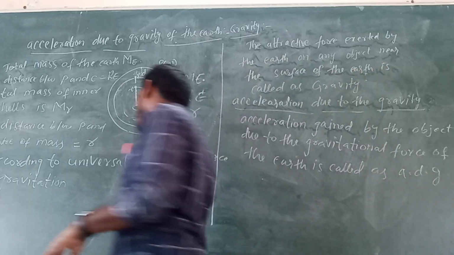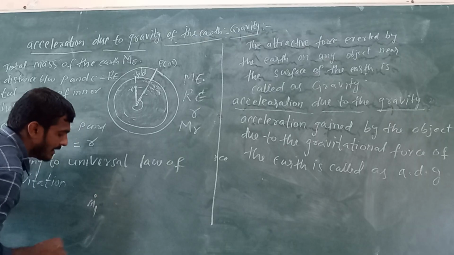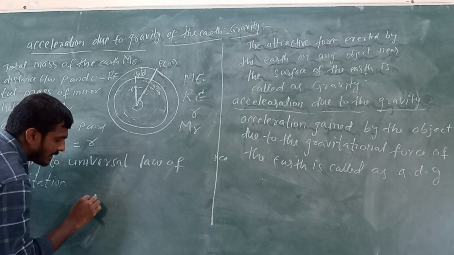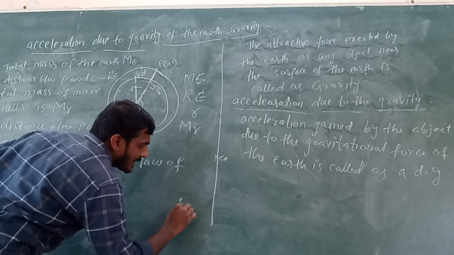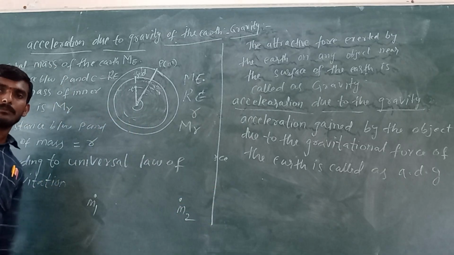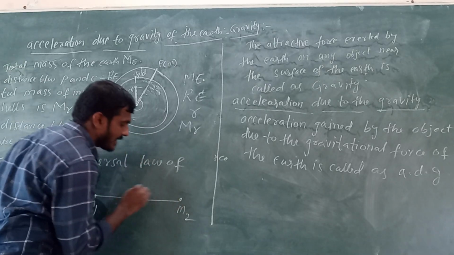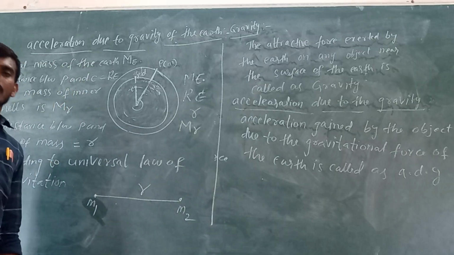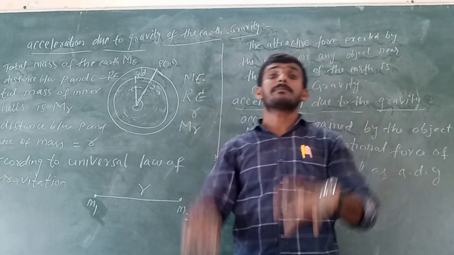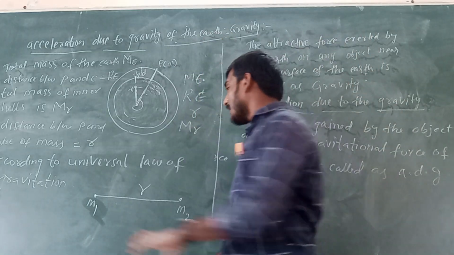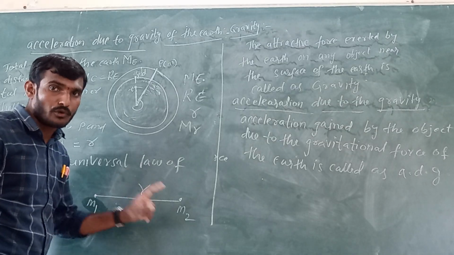For example, here I am considering two objects. This is the mass m1, and one more object, this is mass m2. Between these two objects, some distance is there, that is r. These two objects are attracting each other with some force.